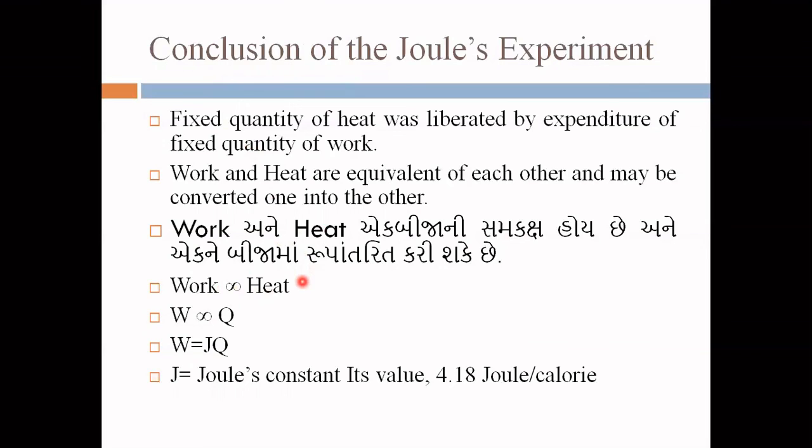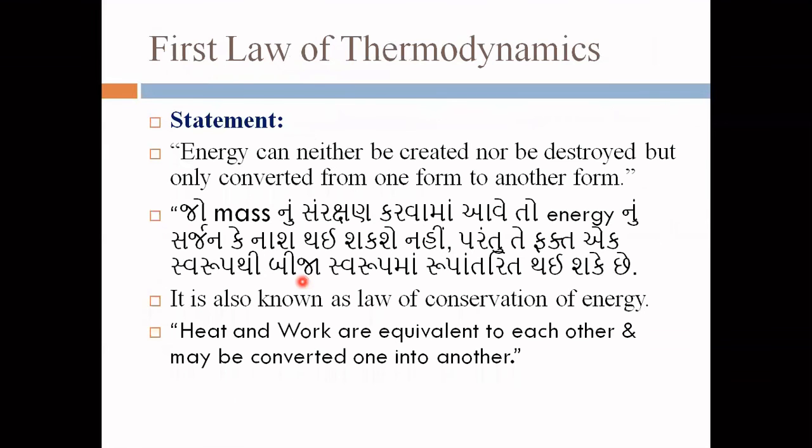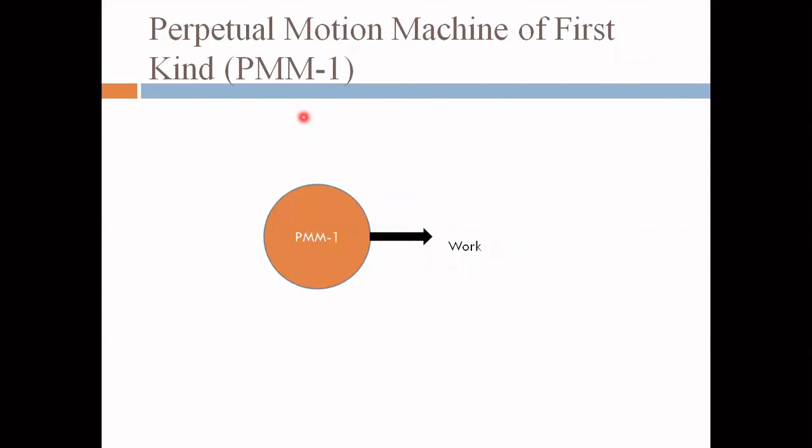That is the conclusion of Joule's experiment. After that we discussed the first law of thermodynamics: energy can neither be created nor be destroyed, but only converted from one form to another form. And last, we discussed the perpetual motion machine of the first kind.